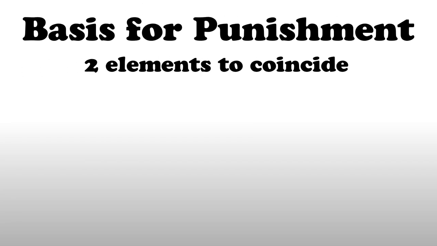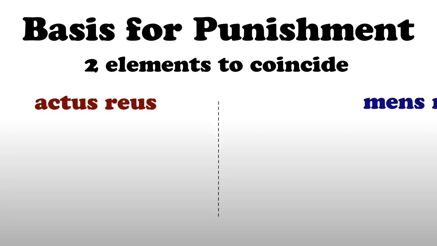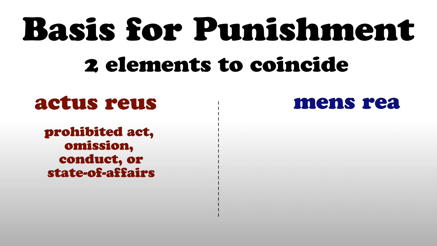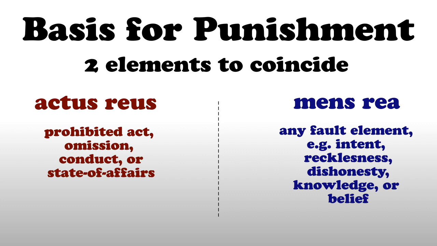The basis for punishment in the criminal law requires two elements to coincide with one another. The two elements are the actus reus and the mens rea. The actus reus may be the prohibited act, omission, conduct, or state of affairs, and the mens rea is any fault element such as intent, recklessness, dishonesty, knowledge, or belief.